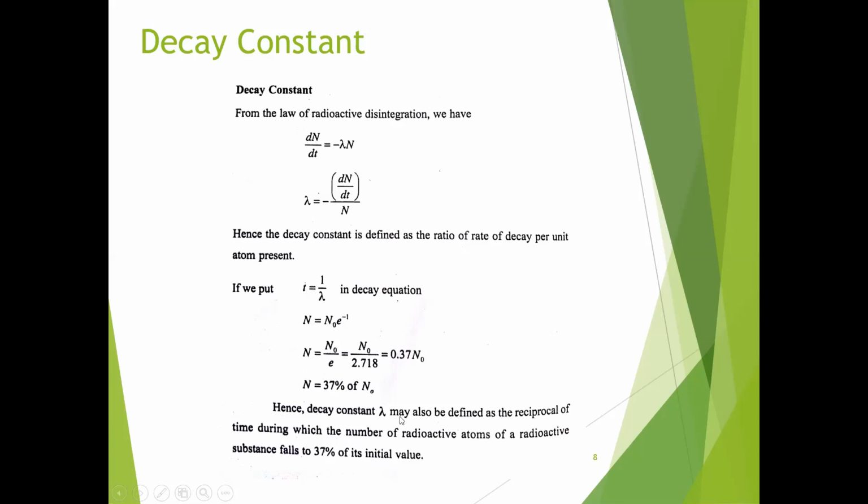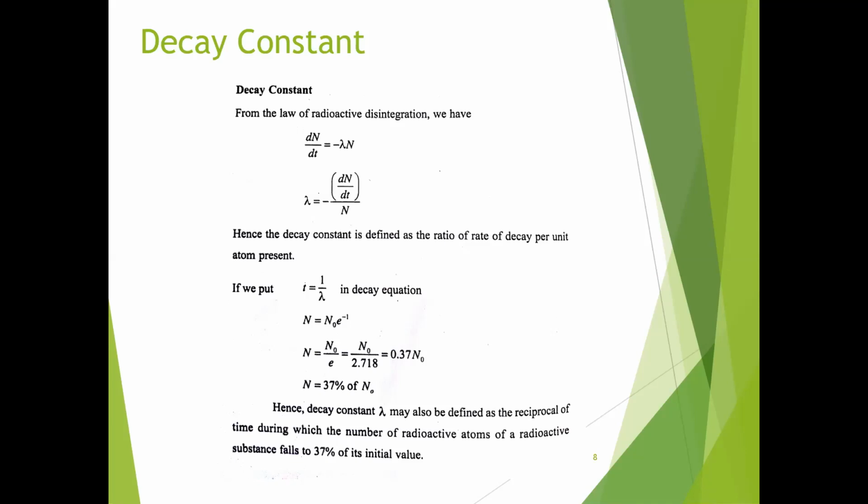Hence, the decay constant lambda may also be defined as the reciprocal of the time during which the number of radioactive atoms of a radioactive substance falls to 37% of its initial value. That is called the decay constant.